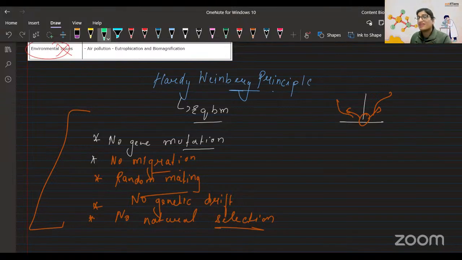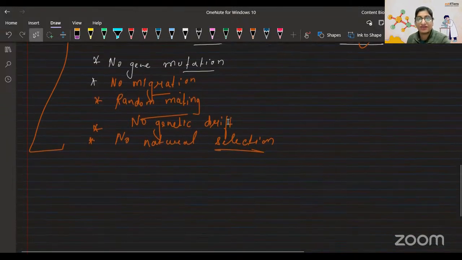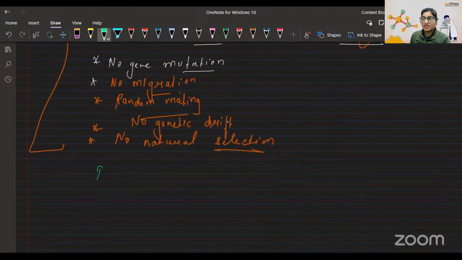The same people gave an equation considering all these factors: p square plus q square plus 2pq is equal to 1. That's a mathematical equation, but maths is different in bio. Bio is the only subject where multiplication and division mean the same, but yeah, that's what it is. p plus q is equal to 1.